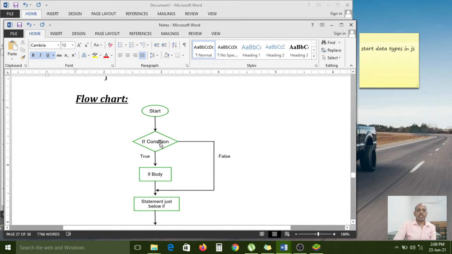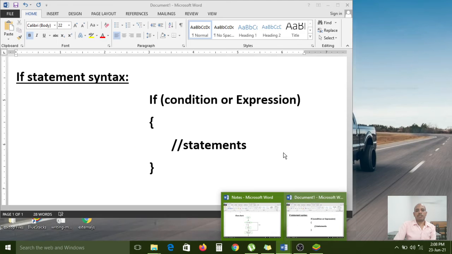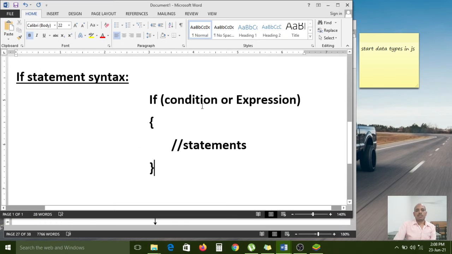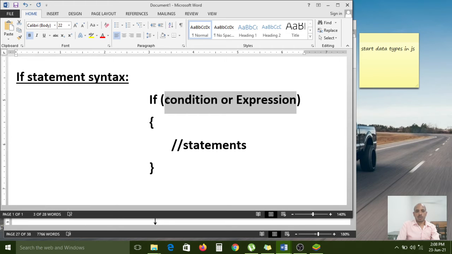Start. If the condition is true, then the true block, the if body, will execute. It is nothing but whatever condition you have configured here, carefully observe. Here I am selecting the test. Whatever condition you have written here, if it is true, then the control will enter into this block.